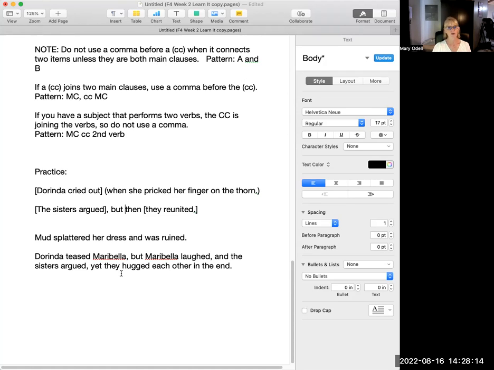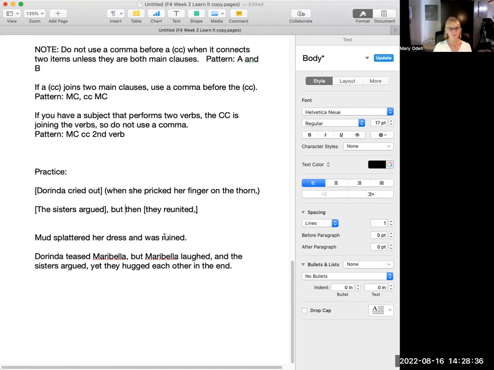So that's where you would use one. The third one: "Mud splattered her dress and was ruined." This one is misleading because of the way it is written. It sounds like the mud was ruined because it splattered her dress, and that's not what it means. It's trying to mean the mud ruined her dress.